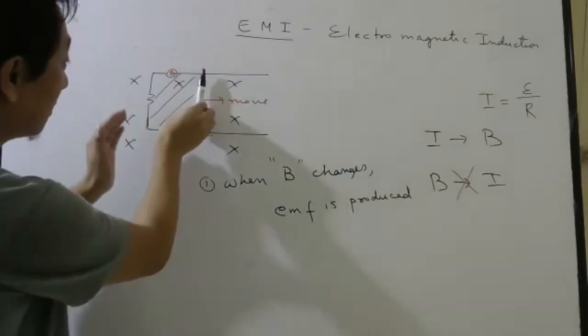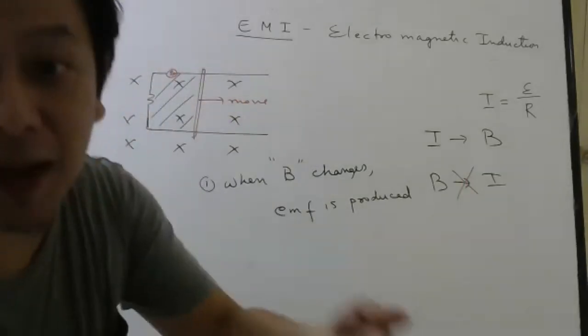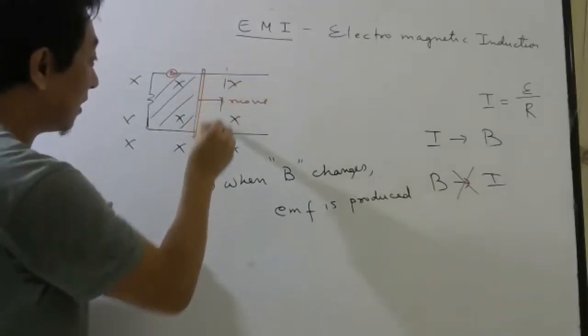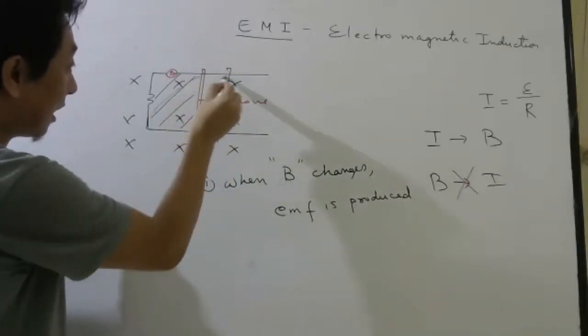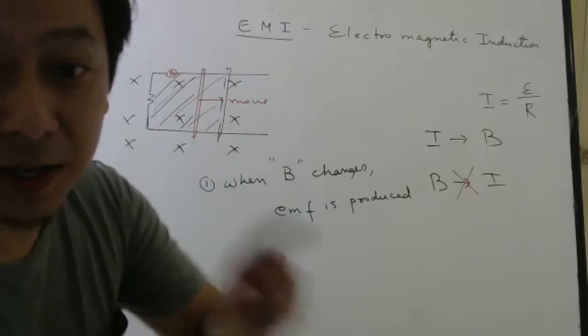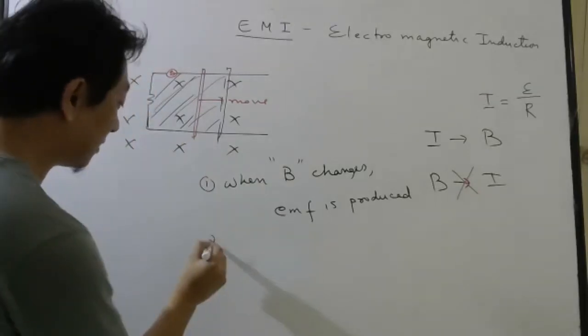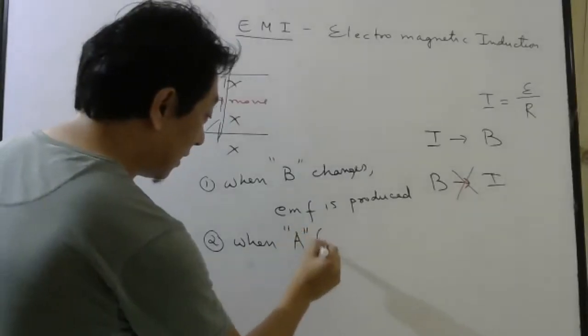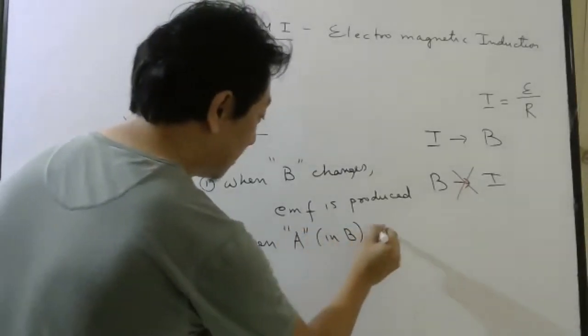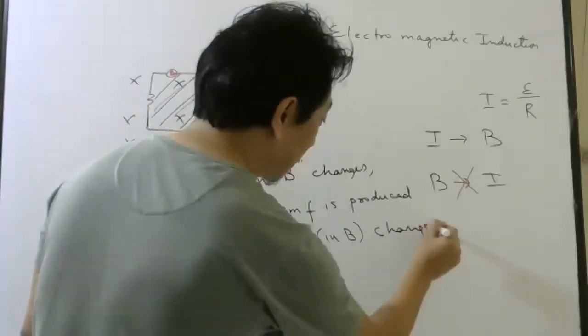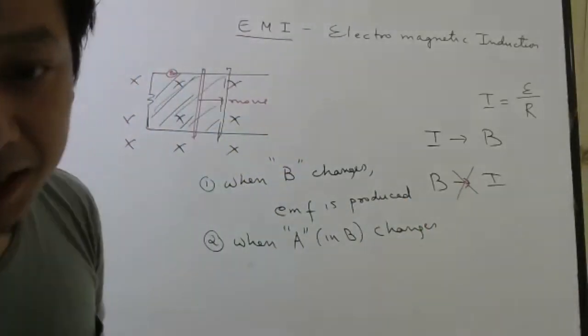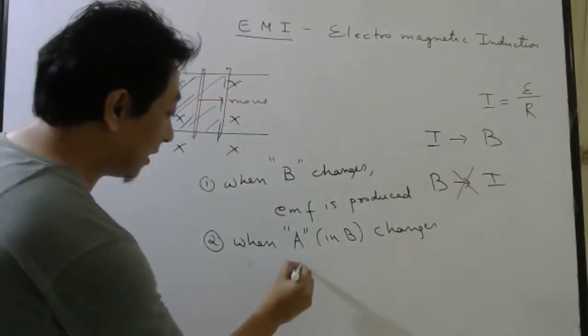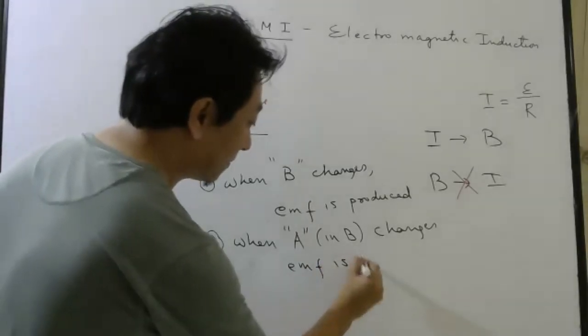Right? When the rod is here, this much area is in the magnetic field. When the rod is here, this much area will be in the magnetic field. So the second discovery he did was, when the area in the magnetic field changes, again EMF is produced.